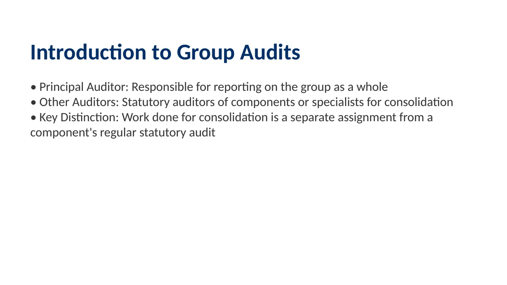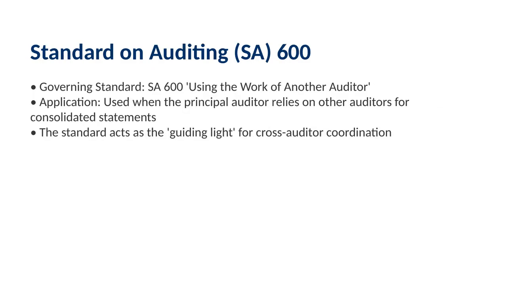Here is a very important distinction you need to remember. If a statutory auditor of a component is asked to help the principal auditor, that work is treated as a completely separate assignment from their regular statutory audit of that component. To handle this process, we follow Standard on Auditing 600, which is titled Using the Work of Another Auditor. If the principal auditor decides to rely on the work of another auditor for the consolidated statements, SA 600 is the guiding light.